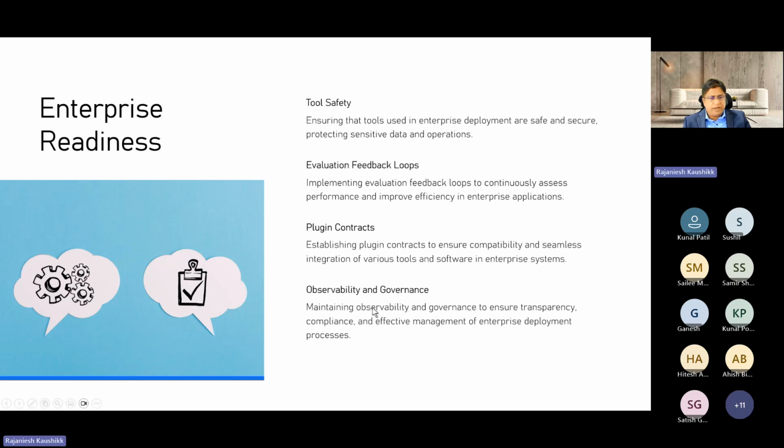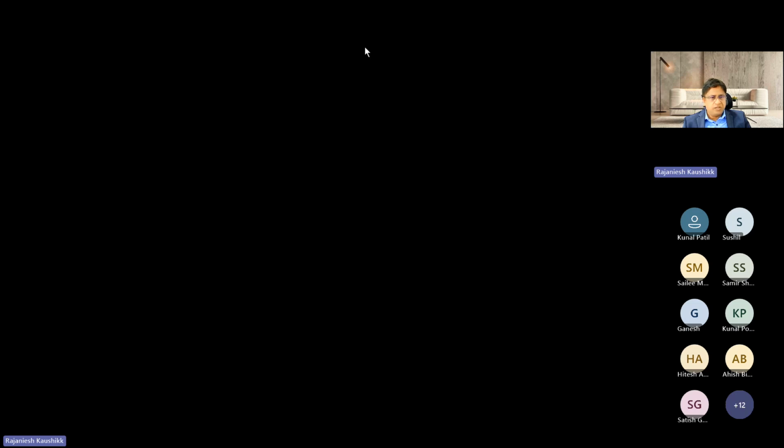And then observability and governance, because after you deploy it, you need to make sure that this whole solution is governed and observable by a monitoring tool so that nobody can misuse these agents. So with this, I think we have covered all the agentic AI related scenarios with Semantic Kernel.